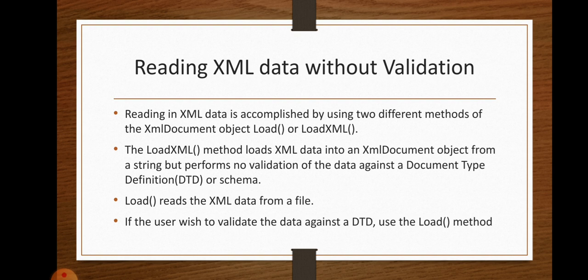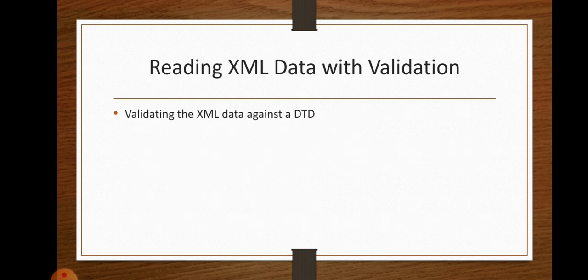Okay. Next, the load method reads the XML data from a file. There is no validation at all. If the user wishes to validate the data against a DTD, use the load method along with the XML document object. Okay. Next, reading XML data with validation.